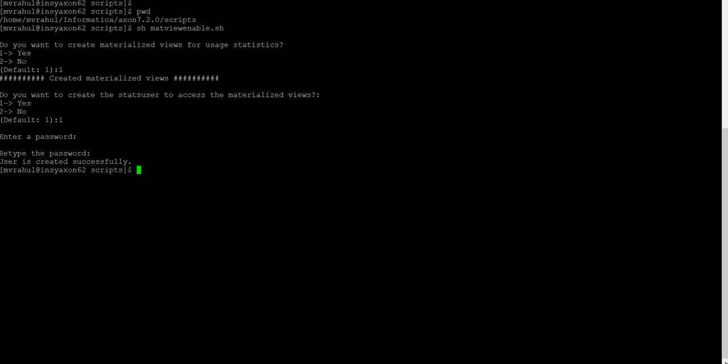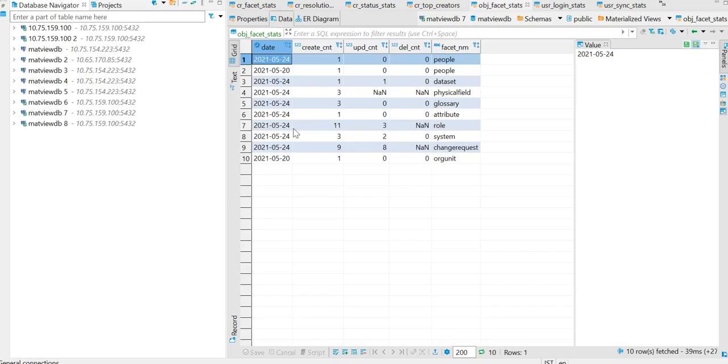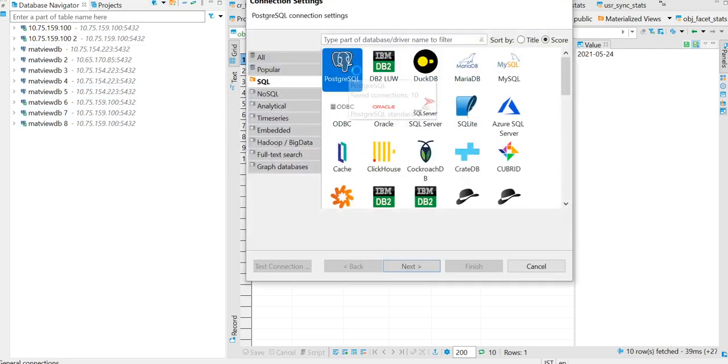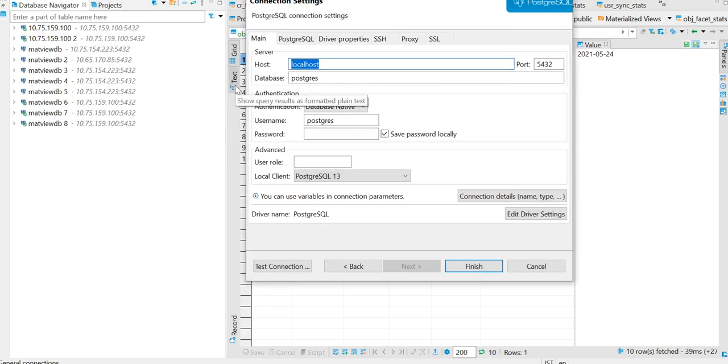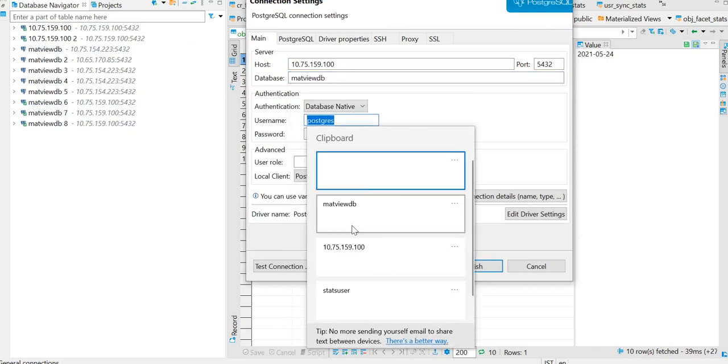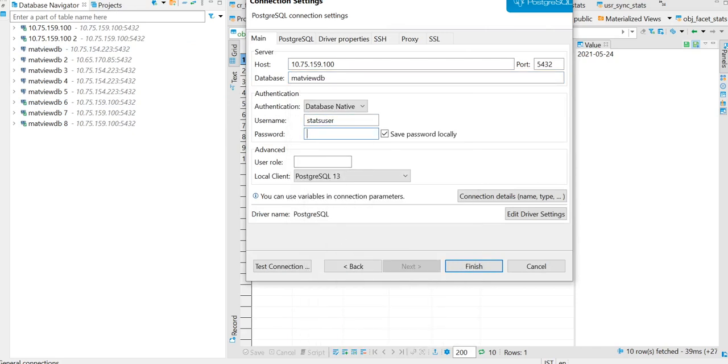Now we will quickly navigate to a third-party tool called dbviewer, and we'll see how we can connect to this schema. Here we can connect to the schema using PostgreSQL, and we need to provide the host IP, the database name, the stats user which we have created earlier, and the password.